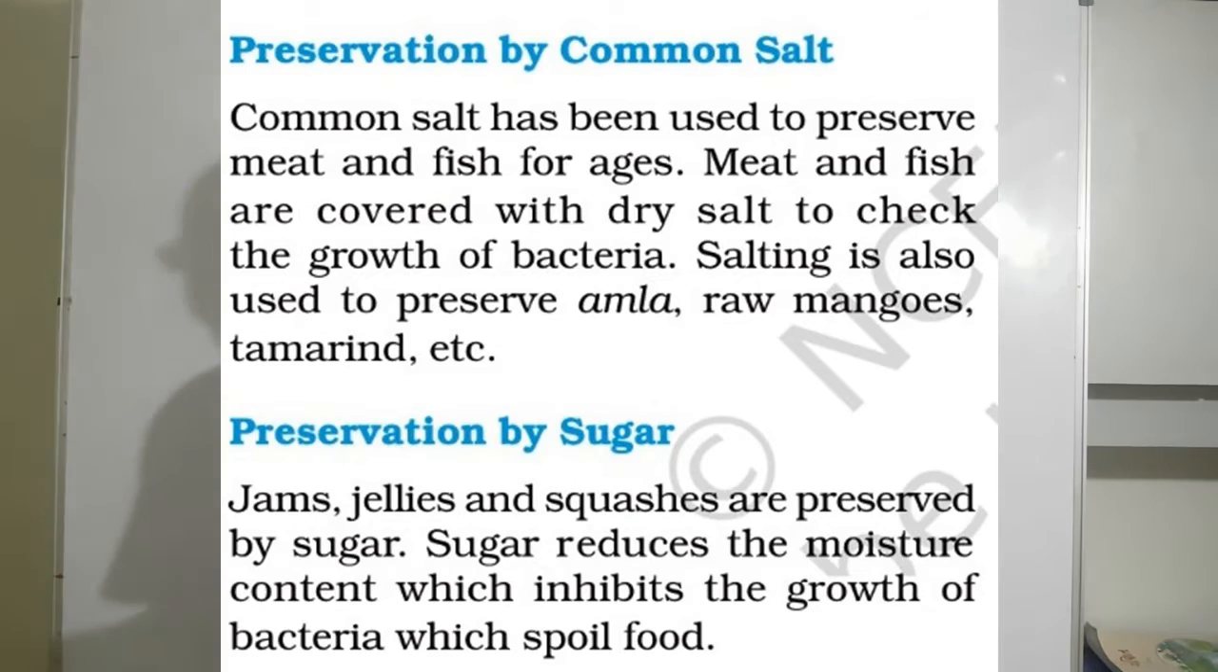Now, preservation by common salt. Common salt has been used to preserve meat and fish for ages. Meat and fish are covered with dry salt to check the growth of bacteria. Salting is also used to preserve amla, raw mangoes, tamarind, etc. Now, preservation by sugar. Jams, jellies and squashes are preserved by sugar. Sugar reduces the moisture content, which inhibits the growth of bacteria which spoil the food.